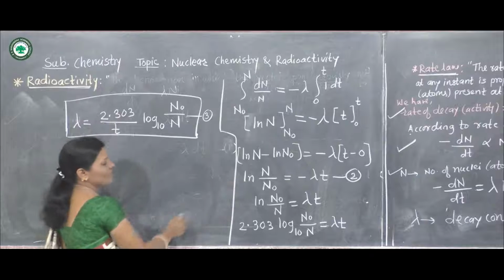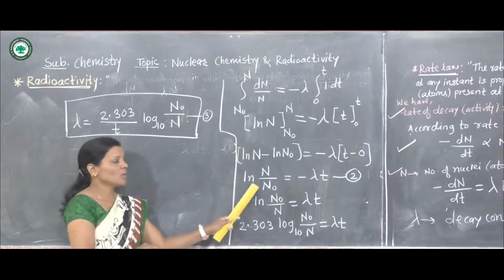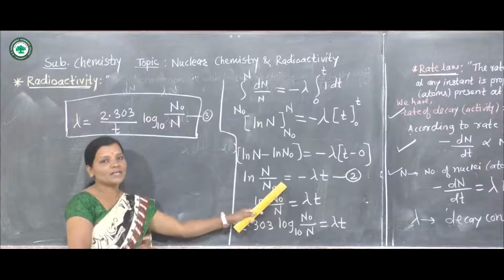Now we have this equation number 2: ln n upon n naught is equal to minus lambda t.